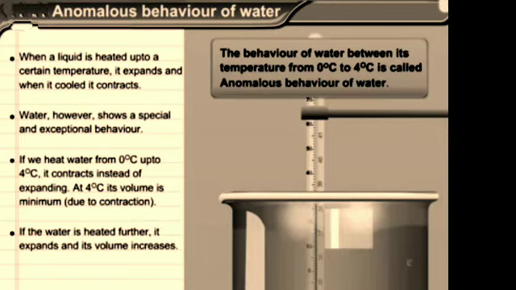At 4 degrees Celsius, its volume is minimum due to contraction. If the water is heated further, it expands and its volume increases. The behavior of water between 0 degrees Celsius and 4 degrees Celsius is called anomalous behavior of water.